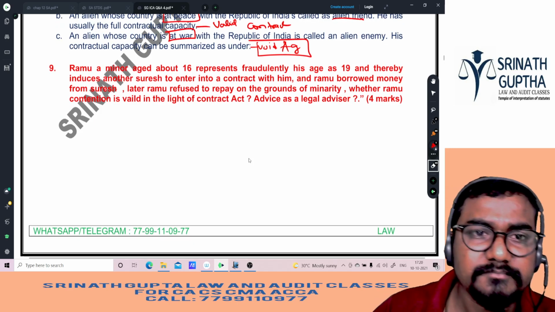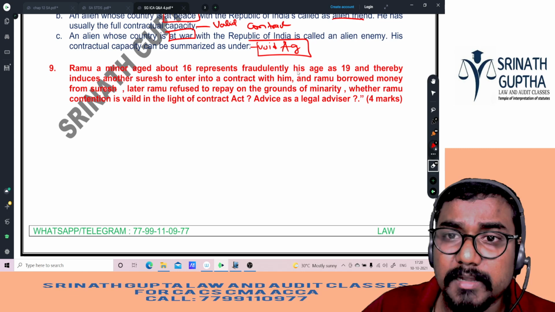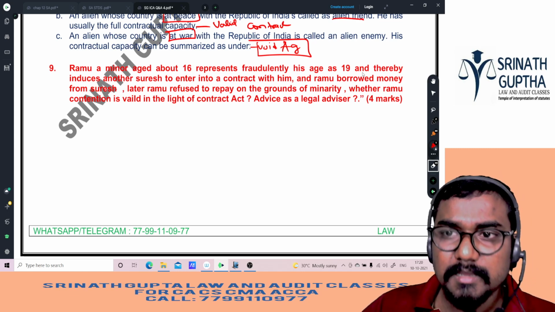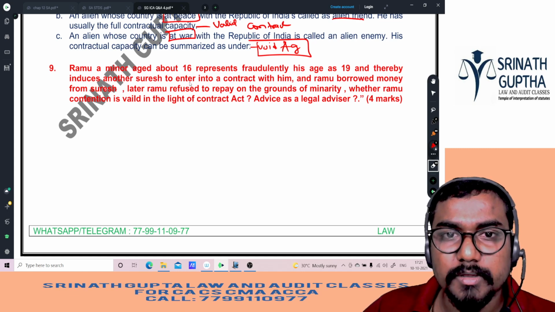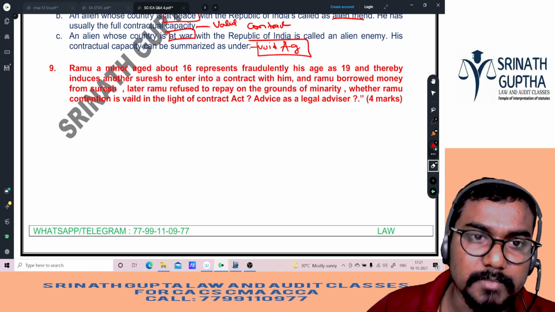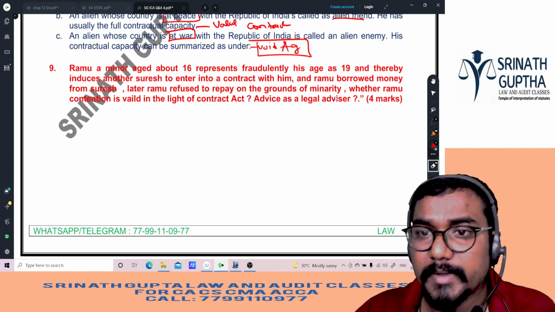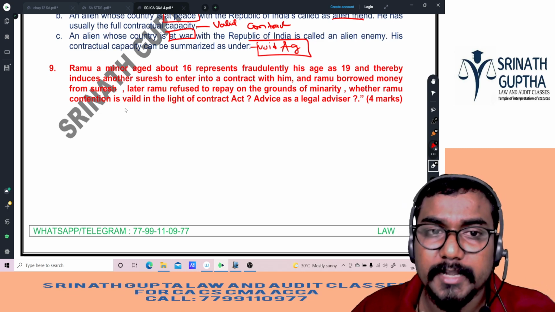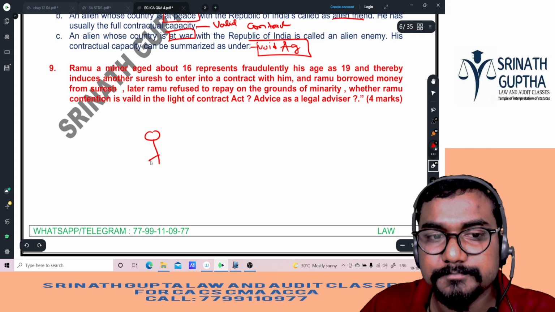Last question, beta. Ramu, a minor aged about 16 years, fraudulently represents his age as a major and thereby induces another, Suresh, to enter into a contract with him, and Ramu borrowed money from Suresh. Later Ramu refused to repay on the grounds of minority. Whether Ramu's contention is valid in the light of the Indian Contract Act. Valid or invalid, sir?